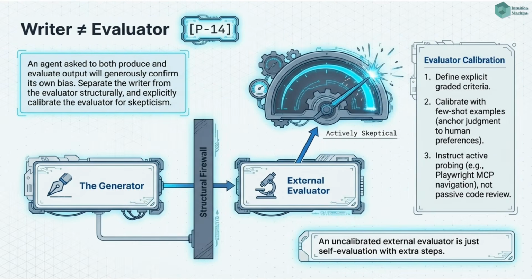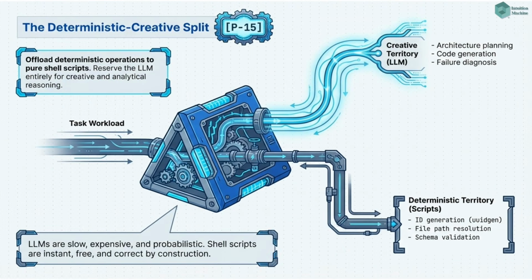Pattern 14, writer is not evaluator. Separate the writer from the evaluator structurally and calibrate the evaluator explicitly toward skepticism. Separation addresses the investment problem. Calibration addresses the generosity problem. Both are required.